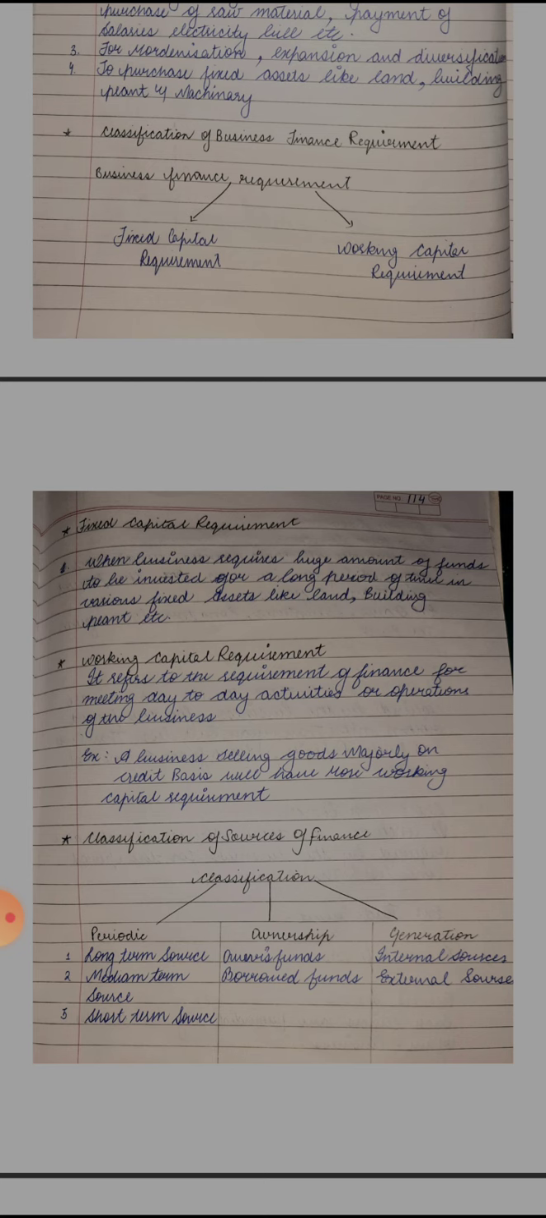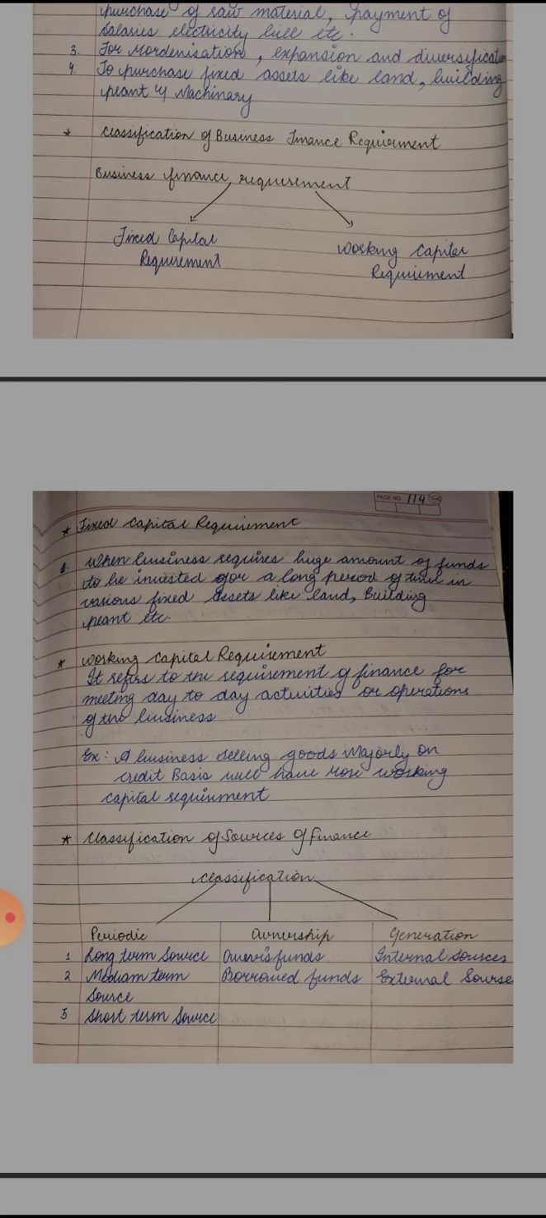Second one is working capital requirement. Now whenever you require finance to maintain your current assets like debtors, bills receivable, or at the same time for meeting day-to-day expenses of the business, it is known as working capital requirement. Okay, so a business selling goods majorly on credit basis will have more working capital requirement. Why? Because more of the funds which he has earned from selling the goods will be blocked in debtors. So here working capital requirement will be quite more in case of credit sales.